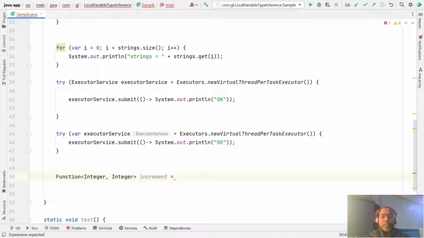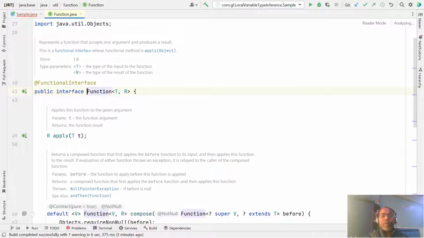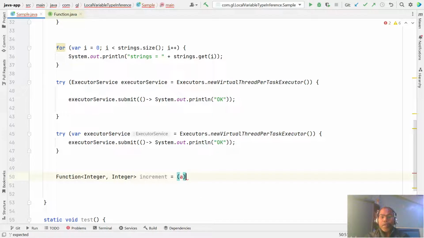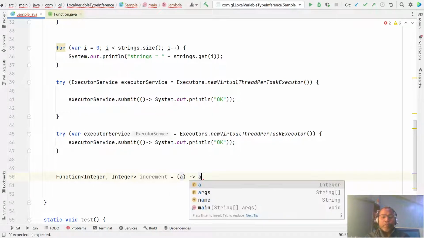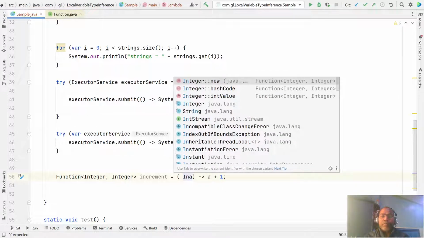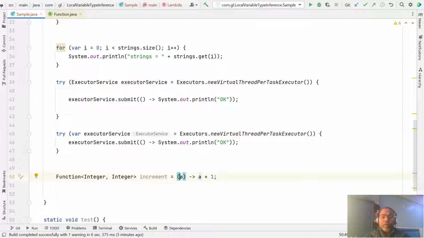So this is the functional interface. A functional interface has only one method, apply, that takes one input parameter and returns another type. So here you can write a lambda expression like this: it takes one input a and returns a plus 1. Okay, so here you can even write integer, int. Okay,